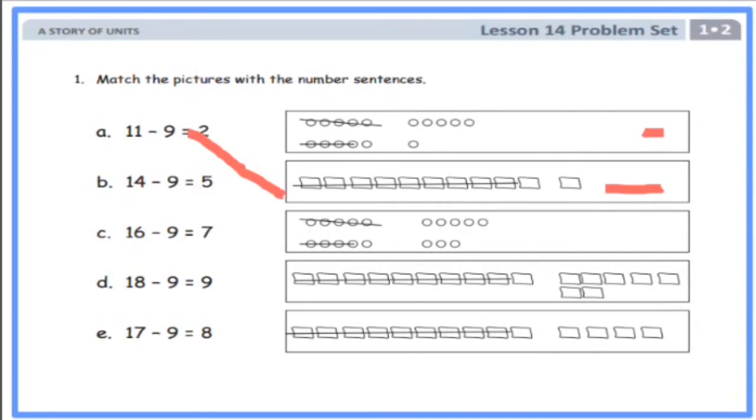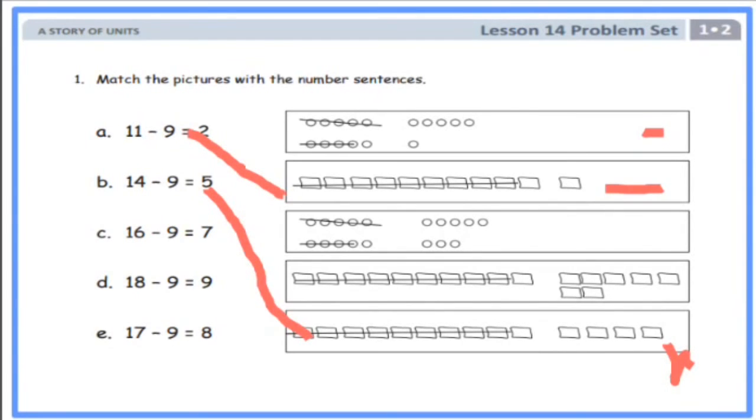Do you see that? Now the next number sentence I have is 14 minus 9 equals 5. So where do I have 14 as my whole? Can we look for that? Yes, I can see it right here. So I'll draw my line, because I have 14 as my whole and I'm crossing out 9 boxes.